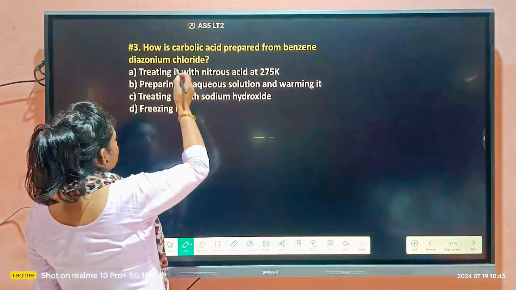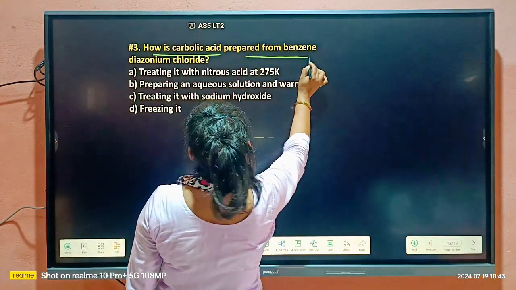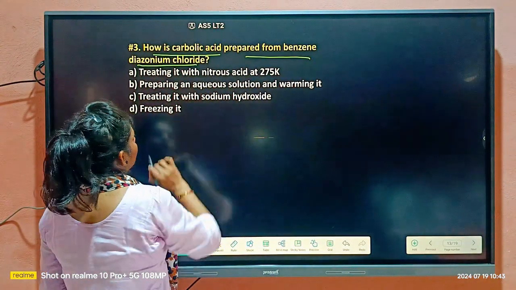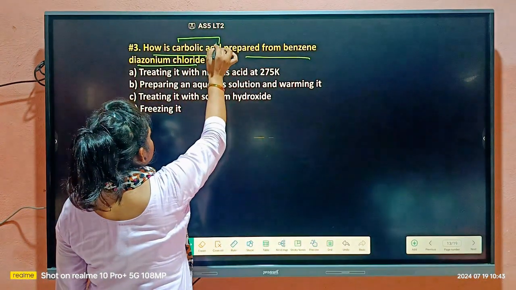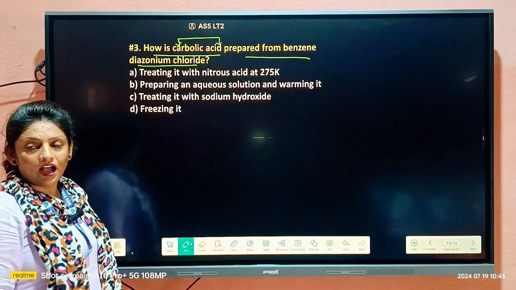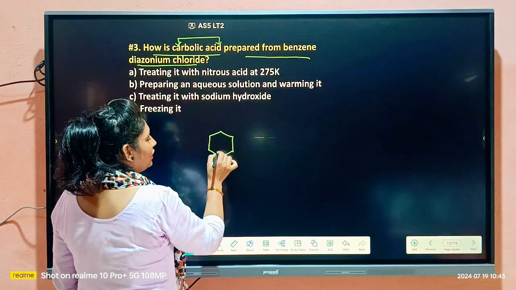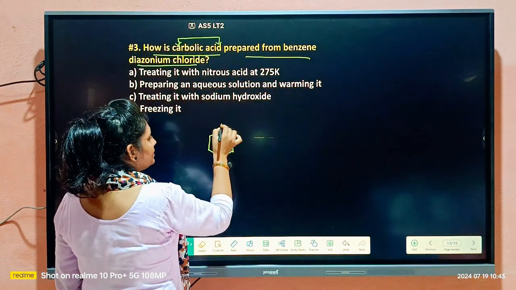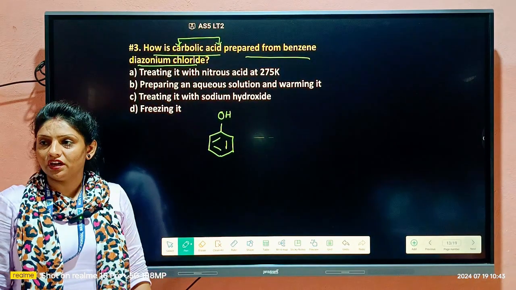Here our next question is: how is carbolic acid prepared from benzene diazonium chloride? Students, what is carbolic acid? You know, carbolic acid is the other name of phenol.